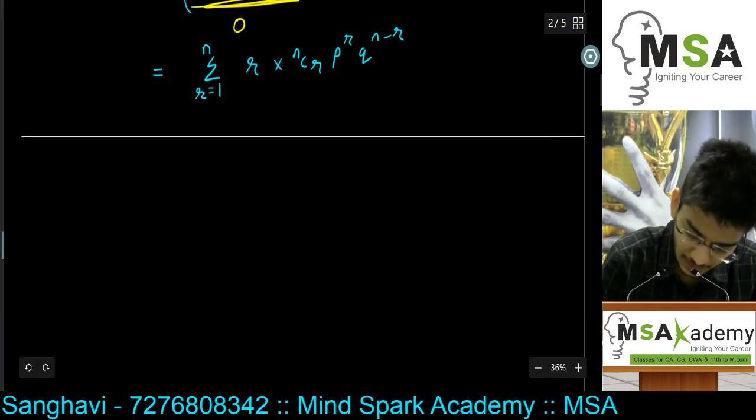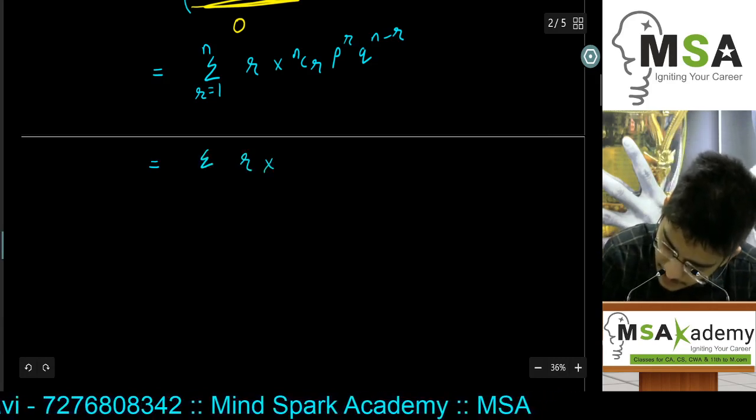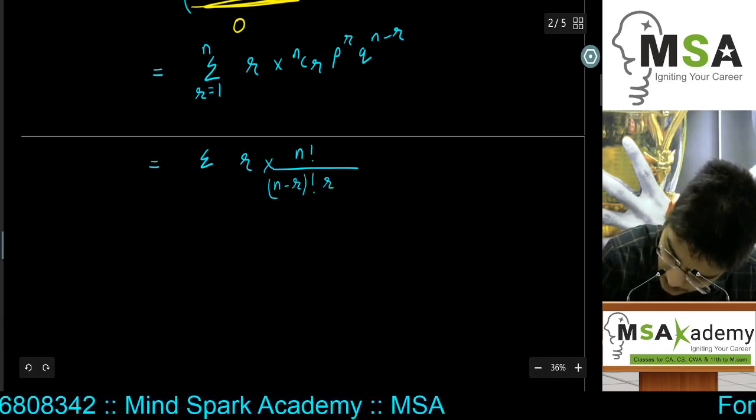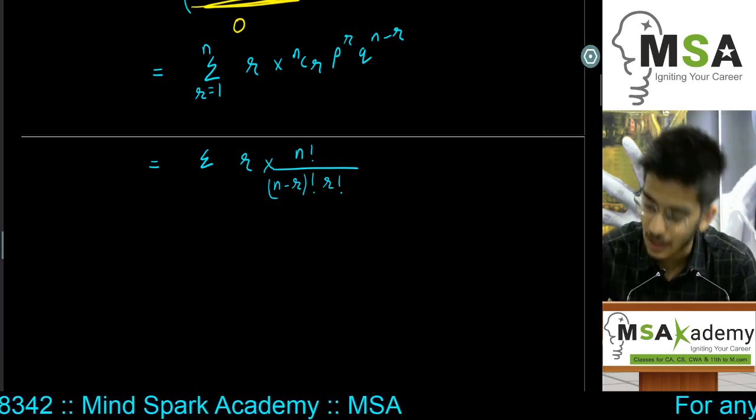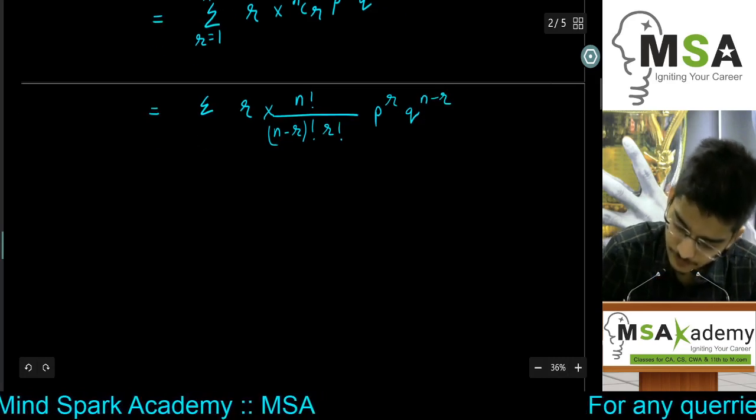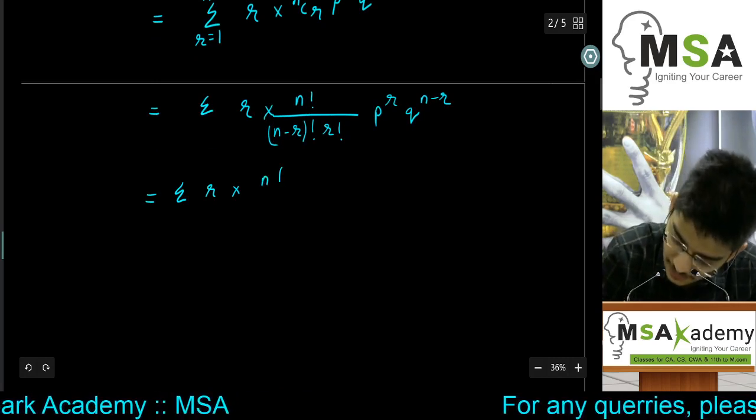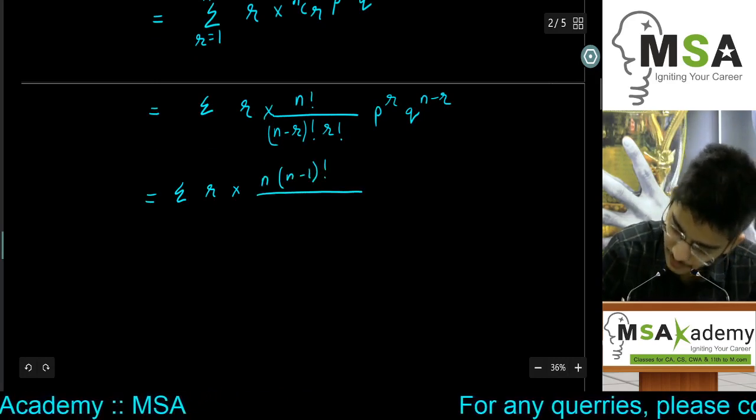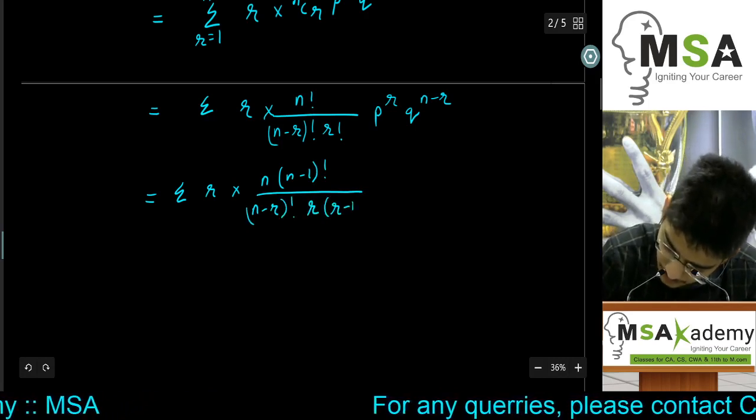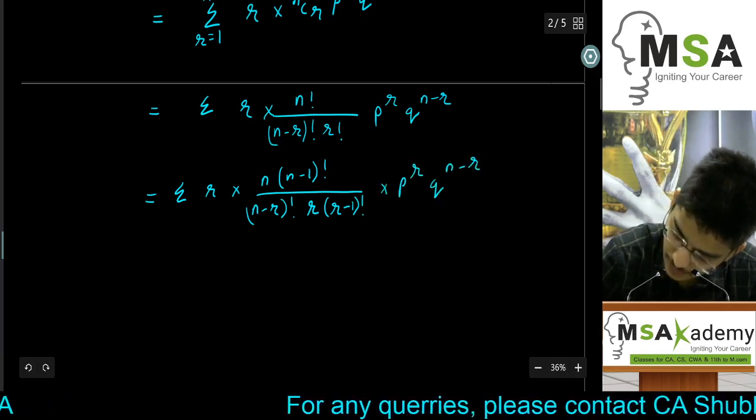Now if we rearrange the terms as follows, summation r into nCr, which is n factorial upon n minus r factorial into r factorial. This is the formula for n combination r, times p raised to r q raised to n minus r. Further, r into n factorial can be written as n into n minus 1 factorial, n minus r factorial as it is, and r factorial can be written as r into r minus 1 factorial, into p raised to r q raised to n minus r.